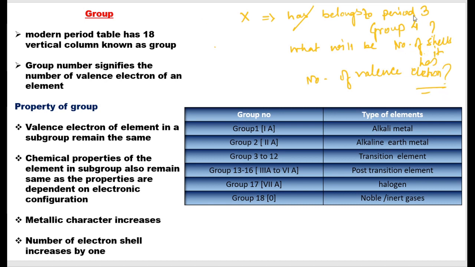It is very simple. The number of shells is signified by the period number, so the number of shells would be 3, and valence electrons are determined from the group, so it will have 4 valence electrons. A reverse question might be asked to you, where the number of shells and valence electrons are given and you need to justify the position of the element you have been given.